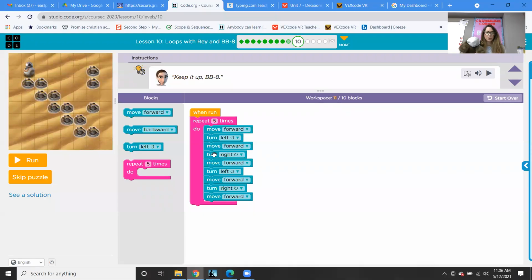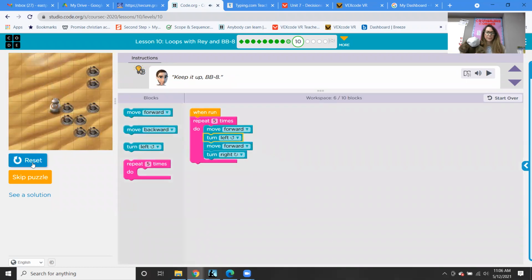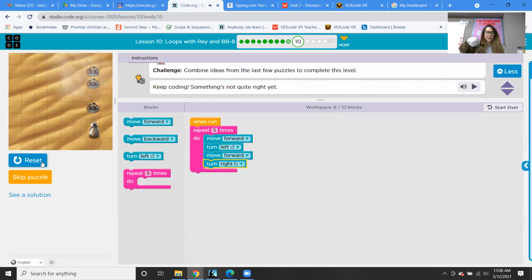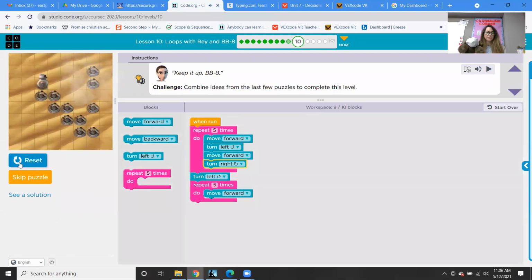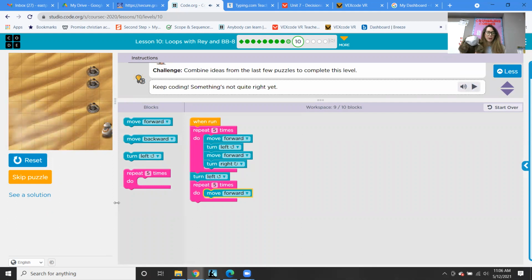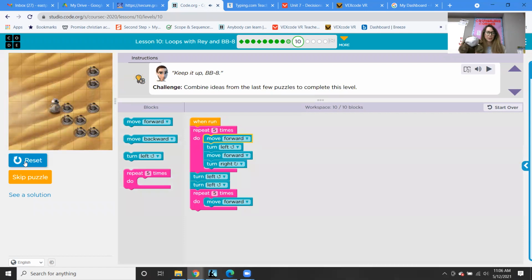Let's take out move forward, turn left, move forward, turn right. Let's take this all out. Now, we need to somehow get back in that direction. So we need to turn left. And then we're going to move forward 1, 2, 3, 4, 5 times. So let's try it out and see what happens. This is hard. Oh, no. We forgot. We need to add another turn left because he wasn't completely around.